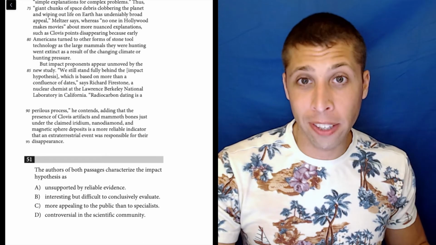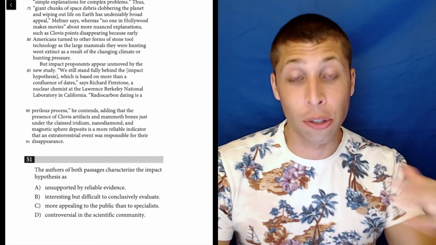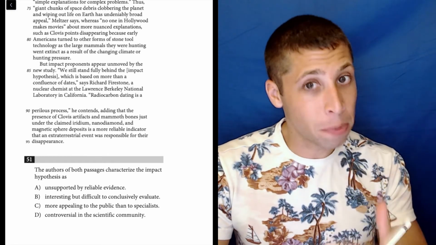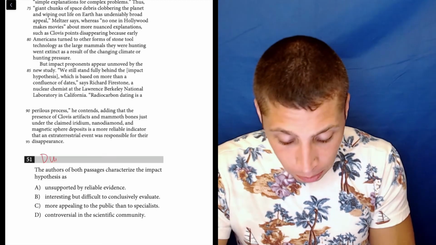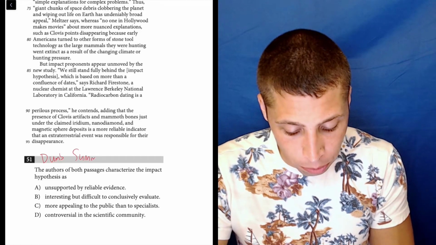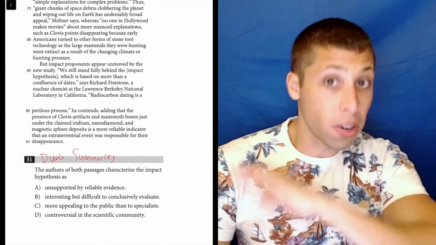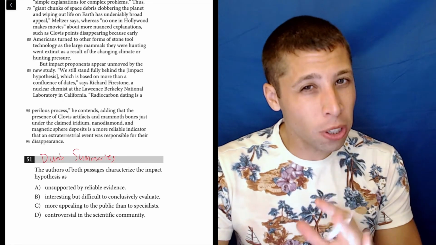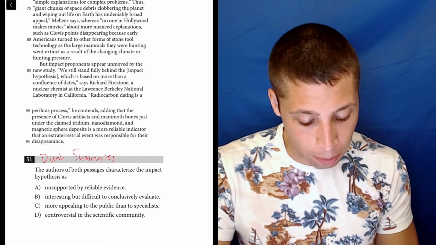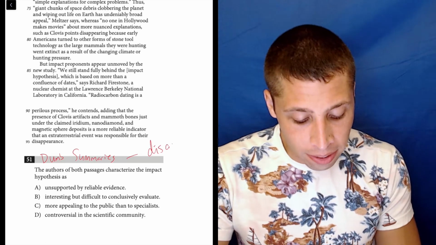As is often the case with the double passage questions, it's best if we simplify things. It's best if we use dumb summaries to try to understand what's going on. So at this point, we've done a lot of questions about both passages. We should understand the relationship between them. And what is it? Well, it's that they disagree.